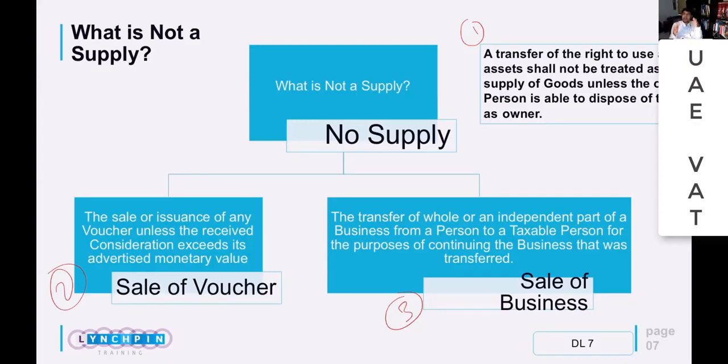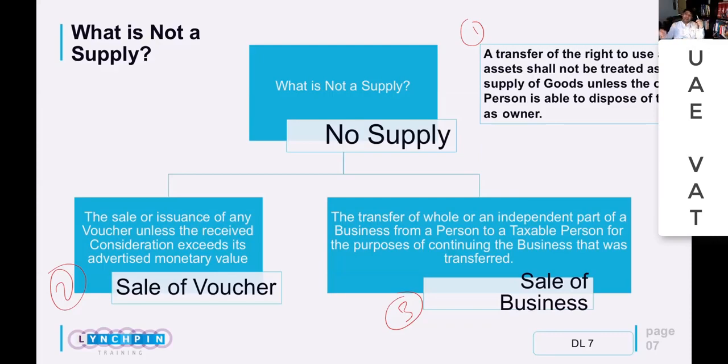So understand that I am selling a commercial property which is vacant. I do not have a tenant, because if I have a tenant, it becomes my taxable activity in that property. So I just sell the property. In that case, when I sell a vacant commercial property, it would be subject to 5% VAT.